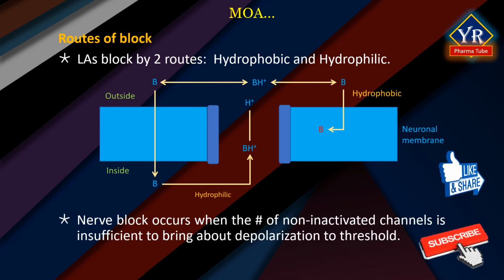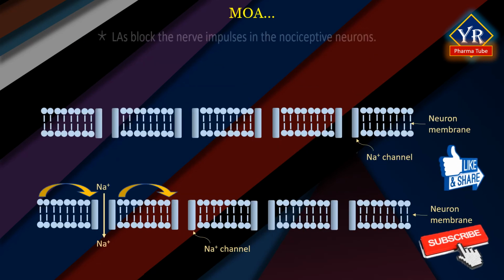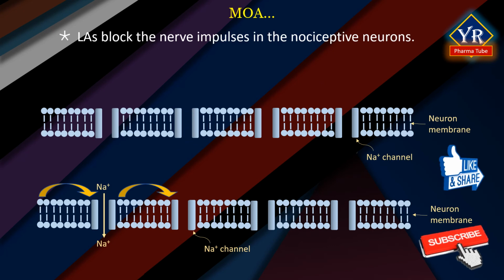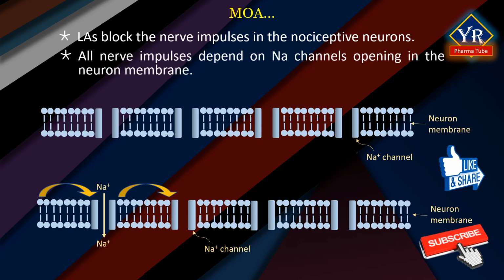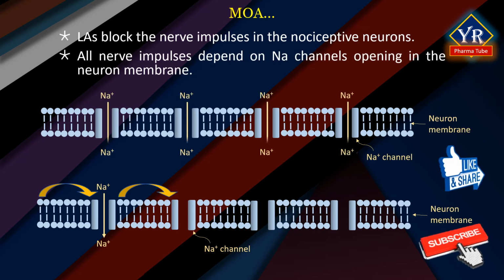Nerve block occurs when the number of non-inactivated channels, that is, those unaffected by the drug, is insufficient to bring about depolarization to threshold. As discussed, local anesthetics block the nerve impulses in the nociceptive neurons. All nerve impulses depend on sodium channels opening in the neuron membrane.